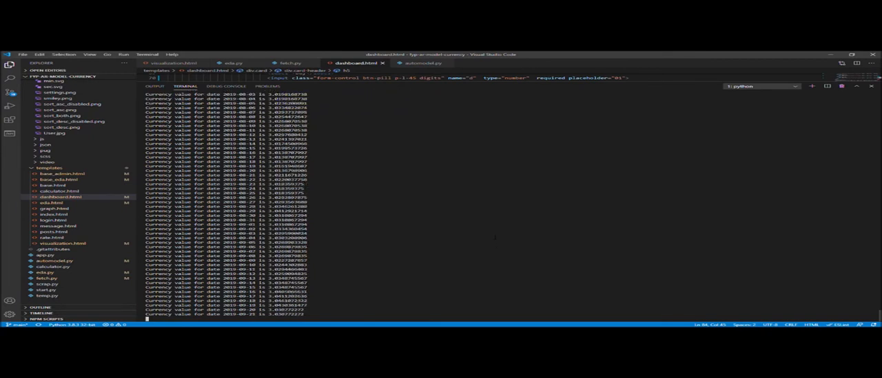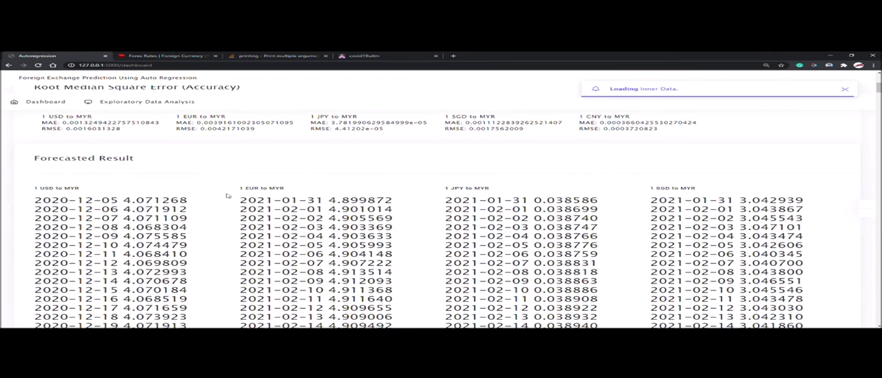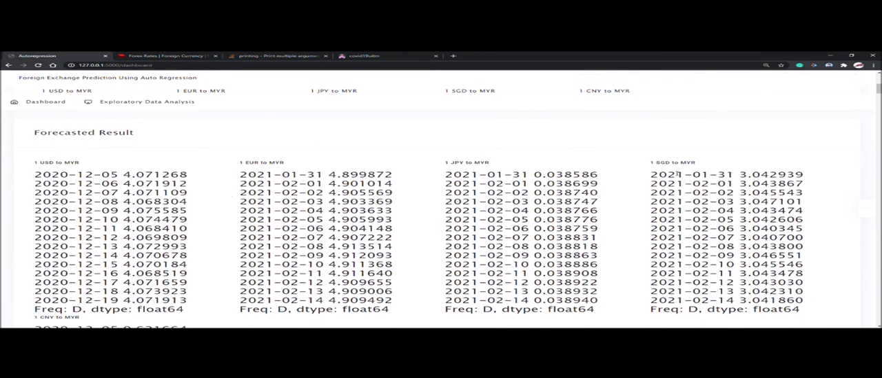This is on the terminal side. As we can see, the system is fetching new data. I will fast forward this step because it will take a longer time. After it is finished, it will show this message and all of the data will be trained again and forecast for the new values. So as we can see, the Singapore dollar to Malaysian Ringgit data was updated. The future value starts from 31st of January.